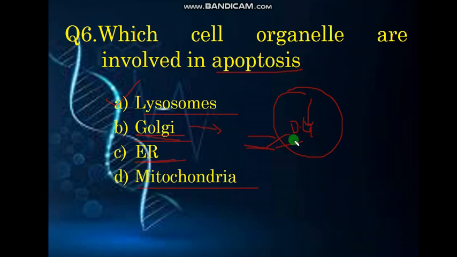Coming to the endoplasmic reticulum, it is also involved in protein transportation, protein modulation, and protein maturation. And ribosomes present on the endoplasmic reticulum are involved in protein synthesis. Coming to the mitochondria, we already know that the mitochondria is the powerhouse of the cell. It produces the energy required for cell function and cell metabolism.